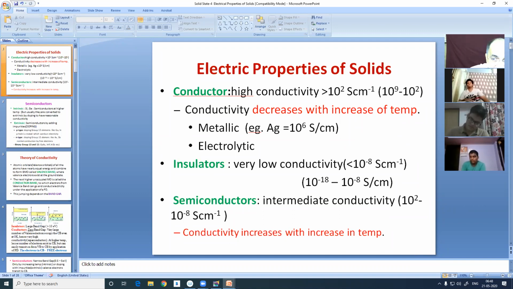So that is the huge contrast. Here, conductivity increases with increase in temperature, as we shall discuss shortly. But you can answer from your simple knowledge of physics why the conductivity decreases with increase in temperature for conductors. We will talk about semiconductors very soon. Can you raise your hand? Anybody wanting to tell me the reason why the conductivity decreases in a conductor when temperature increases?